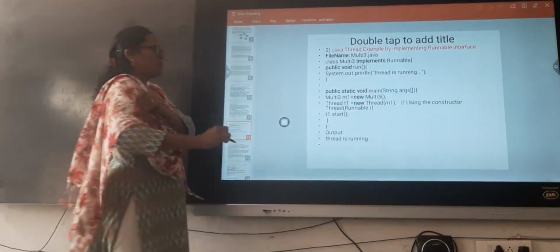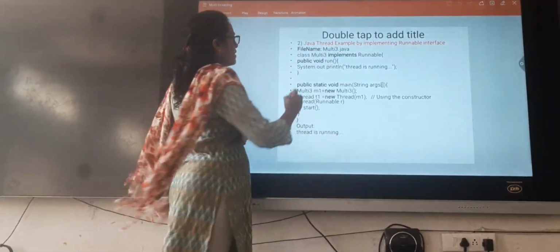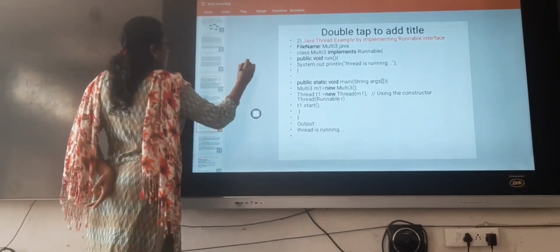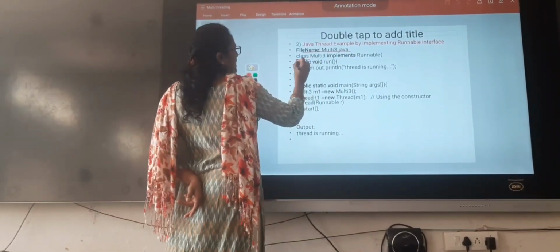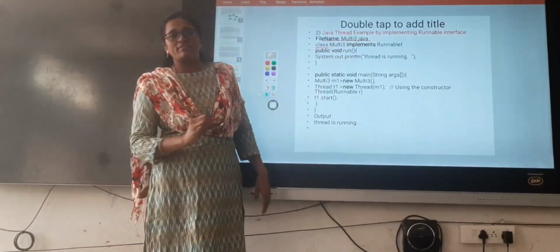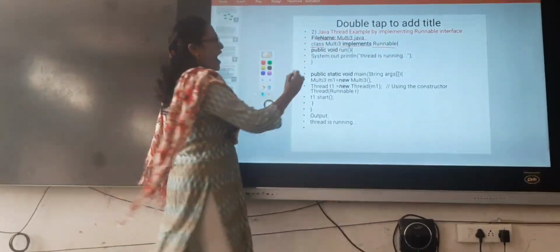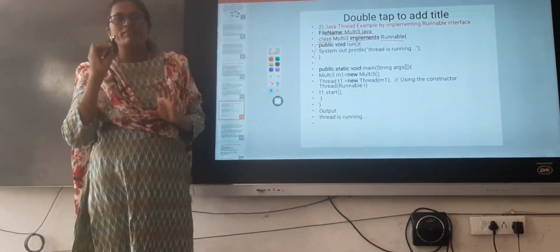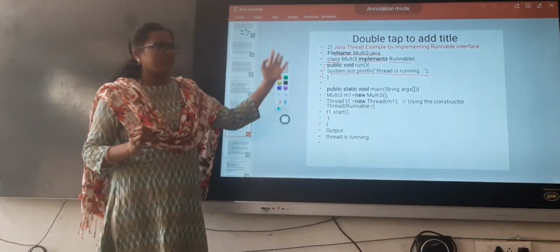Now we will see the example. Java thread example by implementing the runnable interface. First we are giving a file name called multi3.java. We are creating a class, the class name is multi3. It implements runnable interface. Because it is an interface, we have to use the implements keyword. Implements runnable, and just now I explained we need to override the run method. This is the logic of the thread. We are just printing a statement, System.out.println, thread is running.